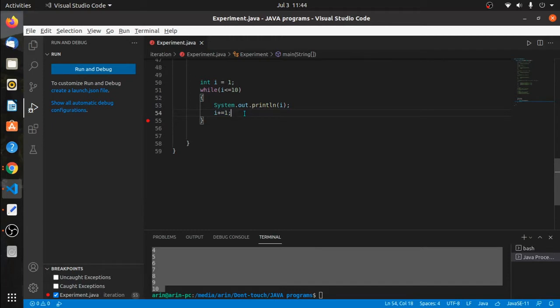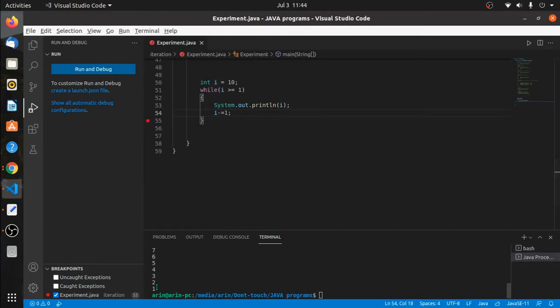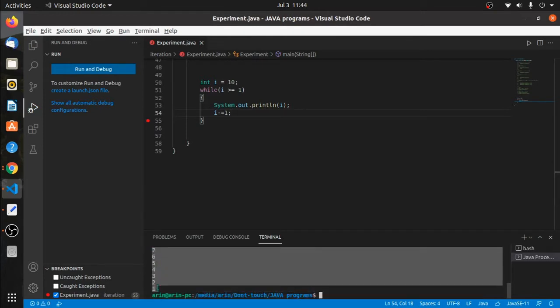Similarly, if you want to, let's say, use a decrementing factor in a while loop, how will you do that? Let's say I want to print 1 to 10 in the reverse order. So let's say I start from 10, I write while i greater than equals to 1, fine, and System.out.println(i) and i minus equals to 1, or alternatively you can write i minus minus. If I again run this code, I get 10 9 8 7 6 5 4 3 2 1.